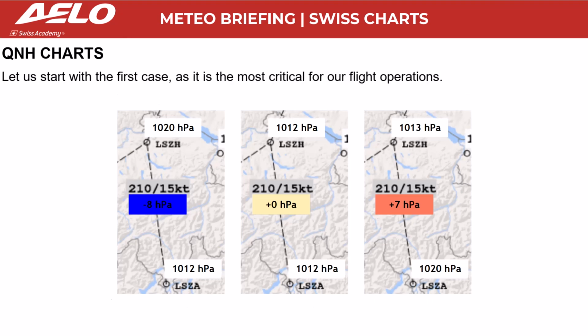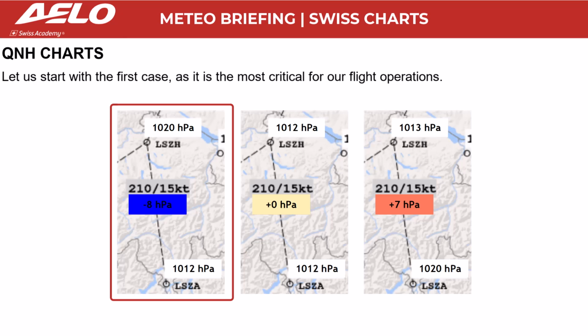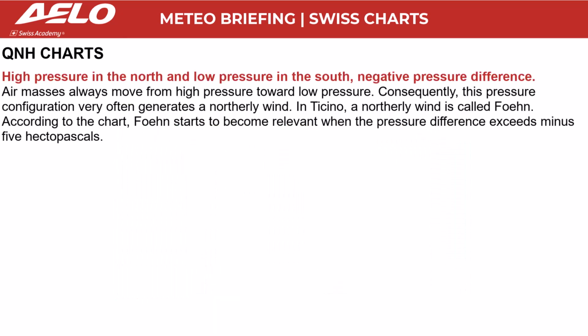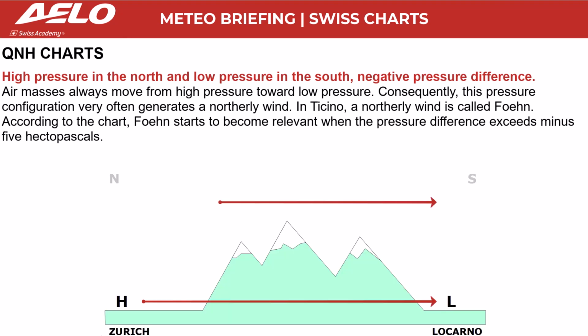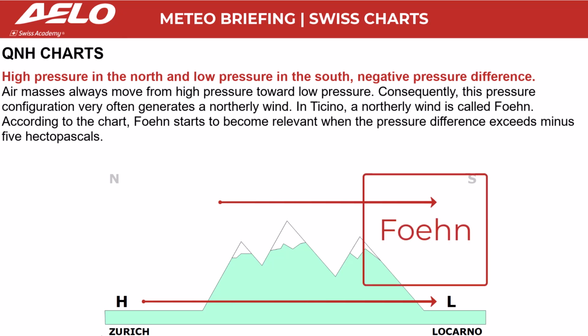Let us start with the first case, as it is the most critical for our flight operations. High pressure in the north and low pressure in the south, negative pressure difference. Air masses always move from high pressure toward low pressure. Consequently, this pressure configuration very often generates a northerly wind. In Ticino, a northerly wind is called föhn.